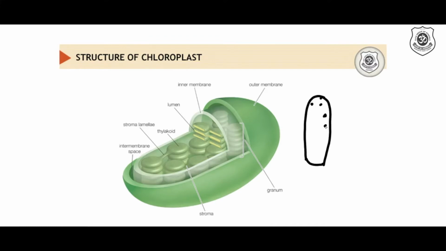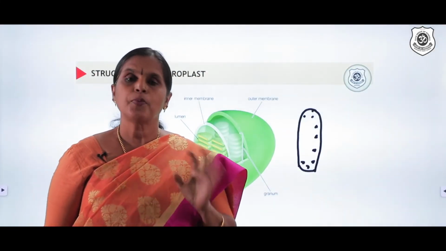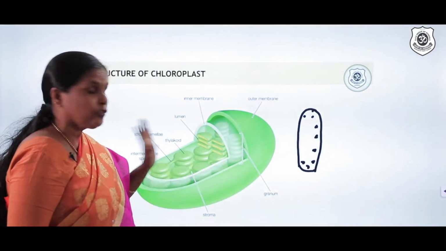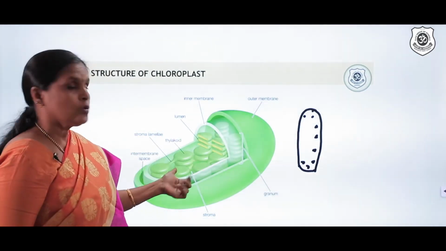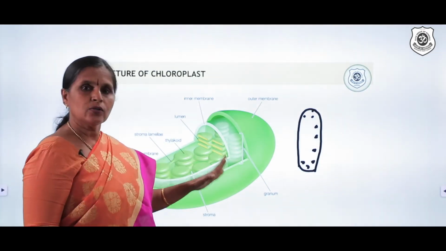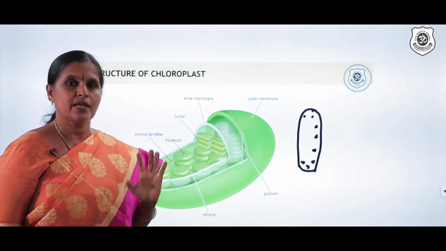few dotted structures which are nothing other than chloroplast. So in both palisade and spongy parenchyma, you can find there are several cell organelles called chloroplast. So this is also a cell organelle which is studied in 9th standard. This cell organelle, chloroplast, has two membranes. It's a double membrane bound cell organelle.